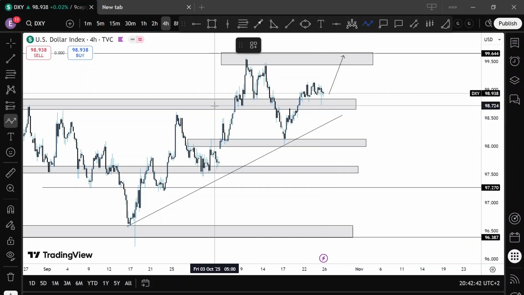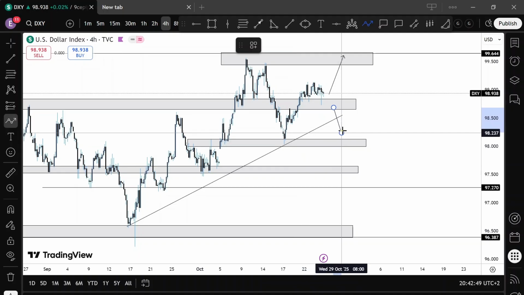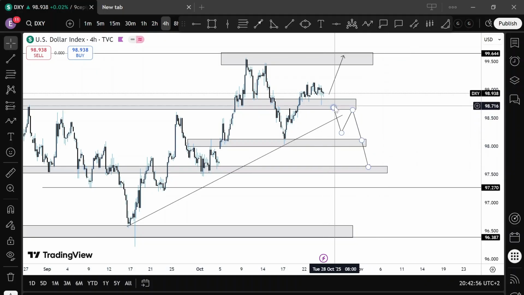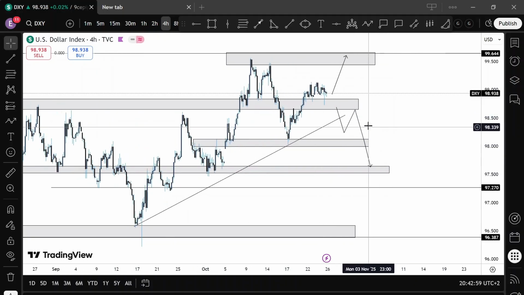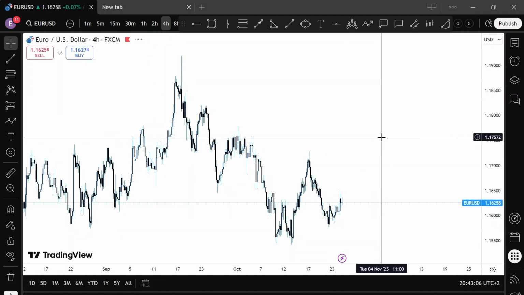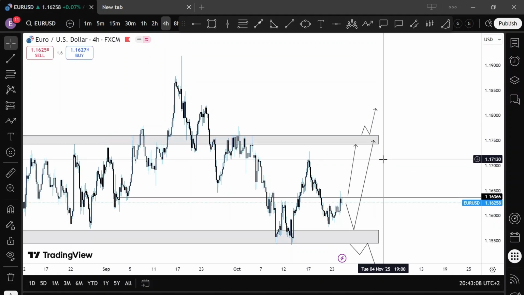Otherwise you might see price break back below this rejection here, break below this upward trend line, and then I might be anticipating something like this and this. And if price starts trending towards the downside, creating lower lows and lower highs on this DXY, that means if it starts going down, we'll definitely be looking to buy here on Pound USD and Euro USD.